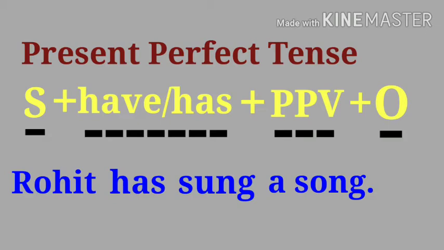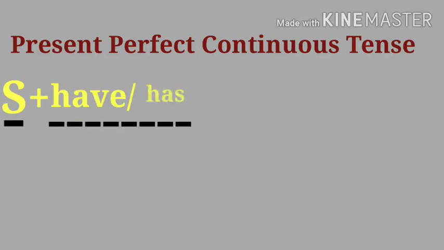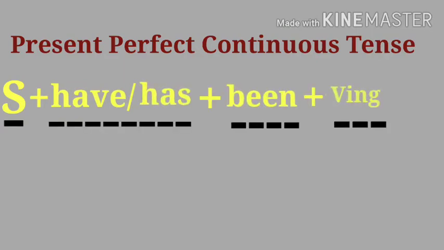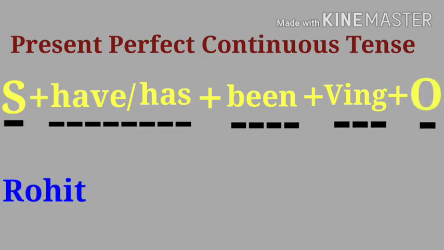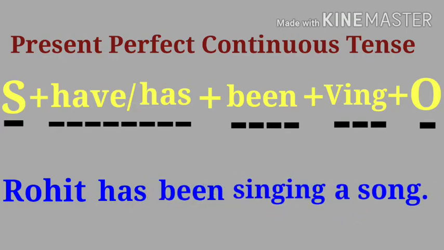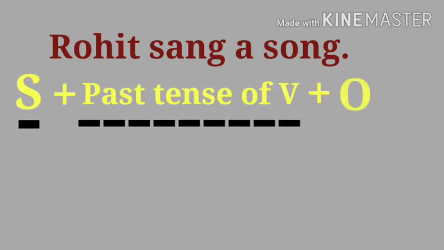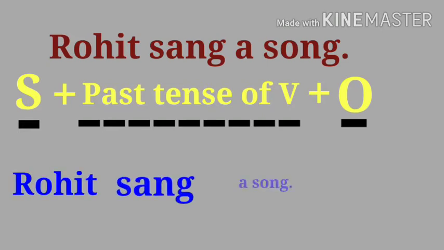And the fourth tense from present tense is present perfect continuous tense. And what is the structure? Subject plus have or has plus been plus ing form of the verb plus object. So Rohit has been singing a song. Now see the past tense. Our given sentence is in simple past tense. Subject plus past tense of the verb plus object. So Rohit sang a song.